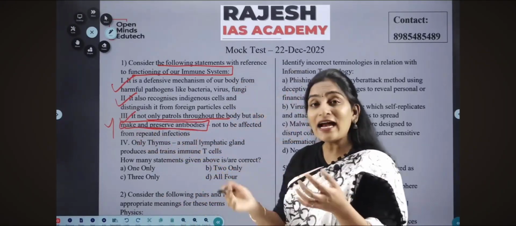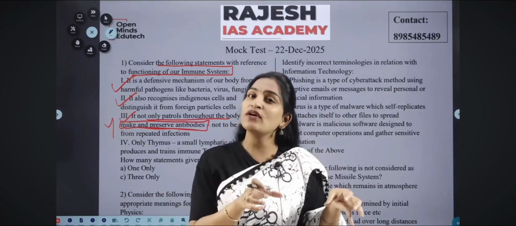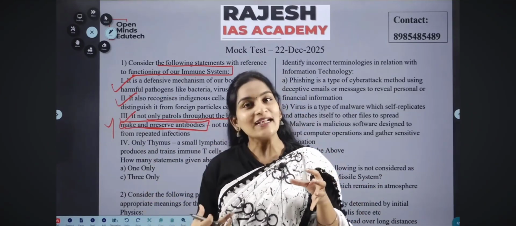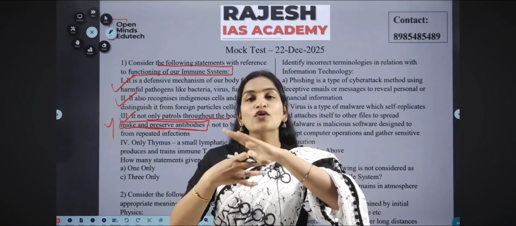So it will make and also preserve the antibodies. Once the whole body is devoid of the foreign particles, the antibodies will be stored within the immune cells. And next time when a similar type of foreign particle enters our body, then definitely we already have an antibody mechanism. So directly we will be generating the antibodies to kill these foreign particles.